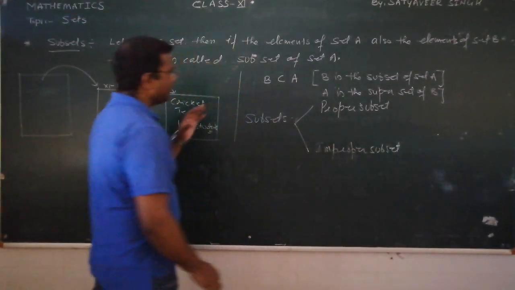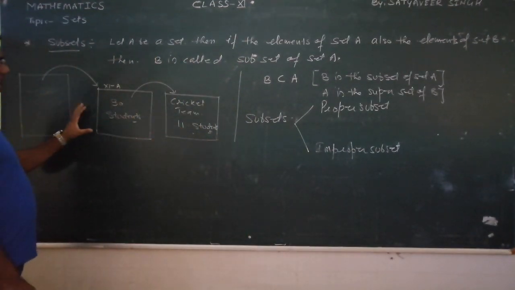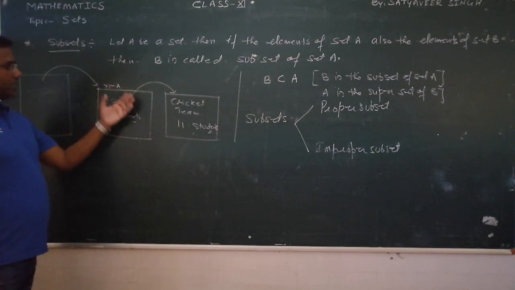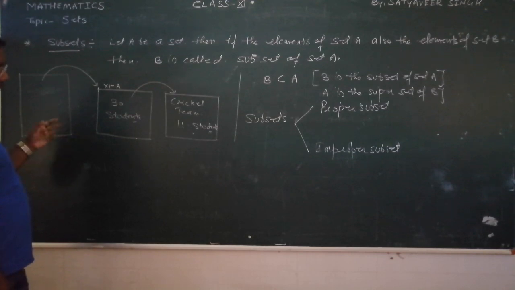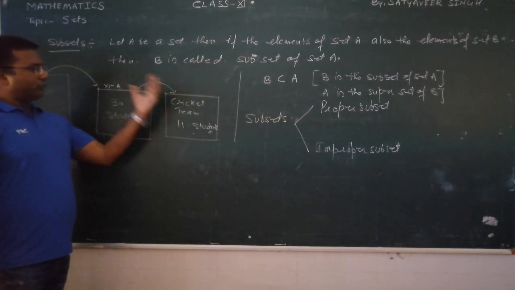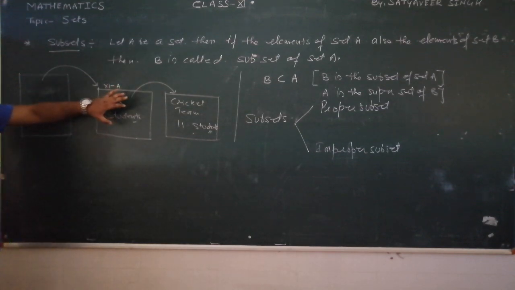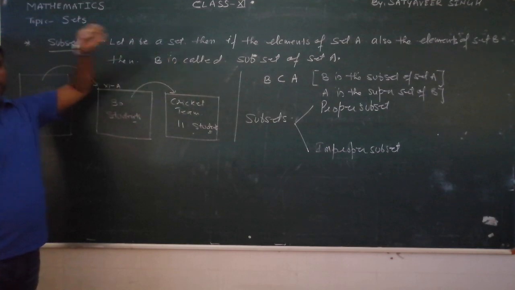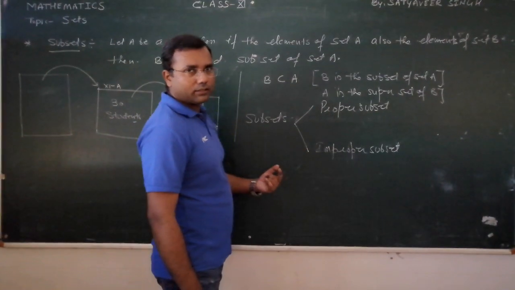See, suppose I am saying this cricket team we have chosen from the 30 students of class 11th A. If I have chosen 11 players only, it means some students are remaining in this class who are not part of the team, then we can say it is a proper subset.